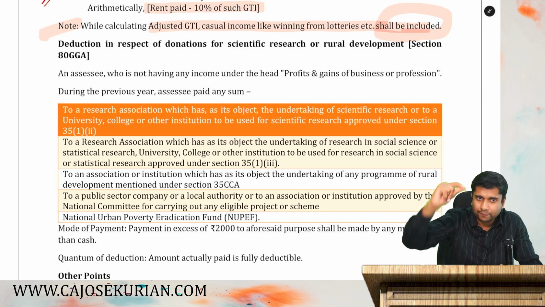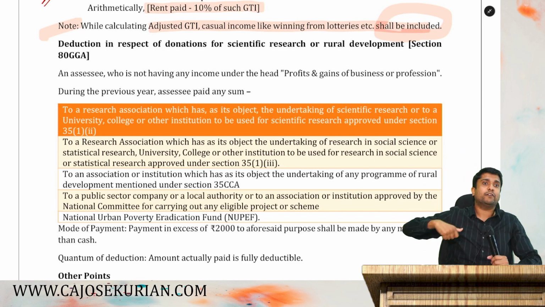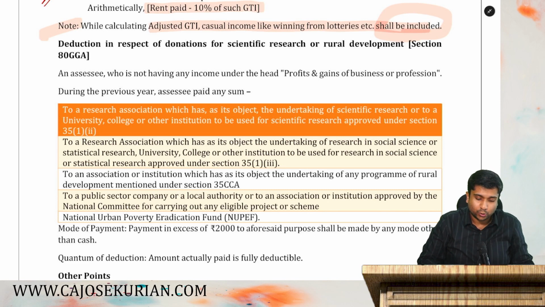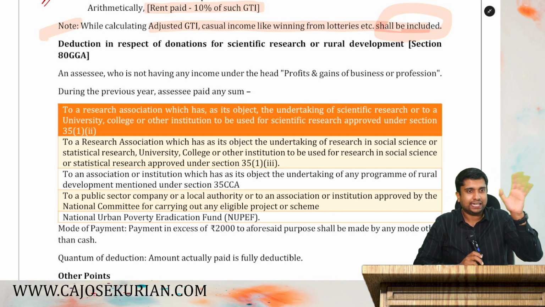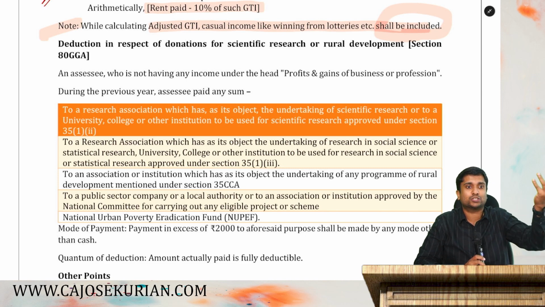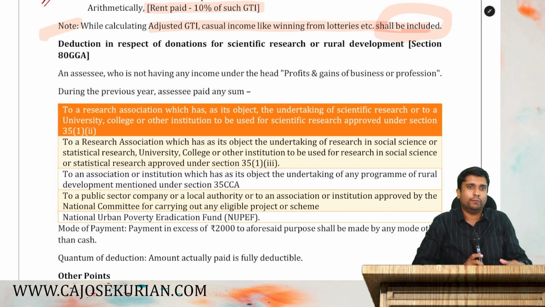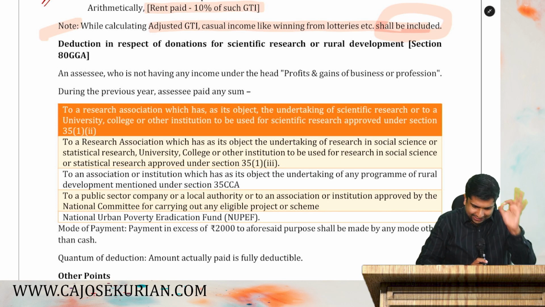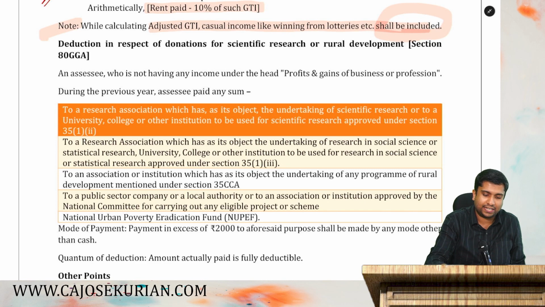Are you all listening? Say I'm a person who does not have PGBP income, and I have given those outside contributions to a research institute, scientific research organization, social science or statistical research, or IIT, National Laboratory, etc. Can I get deduction under 35? No, because I don't have PGBP income. In such cases, such persons can claim deduction under 80GGA.